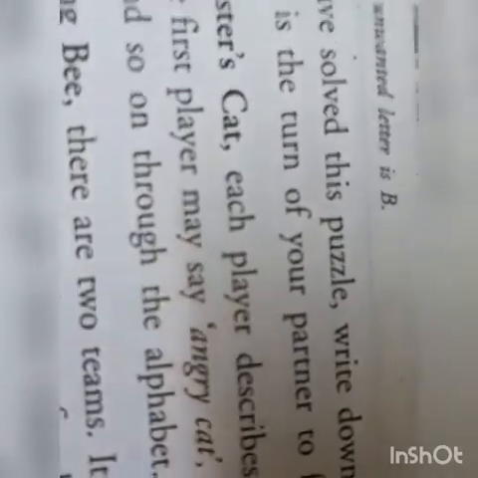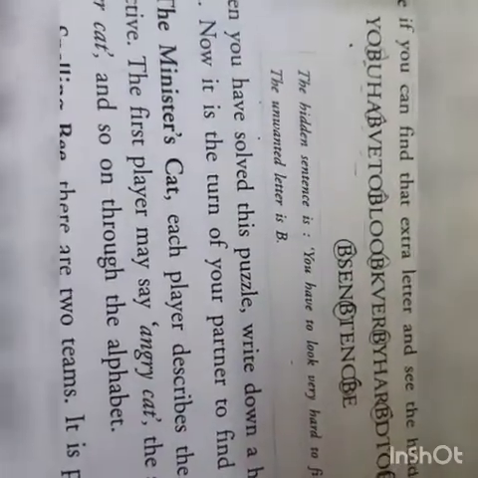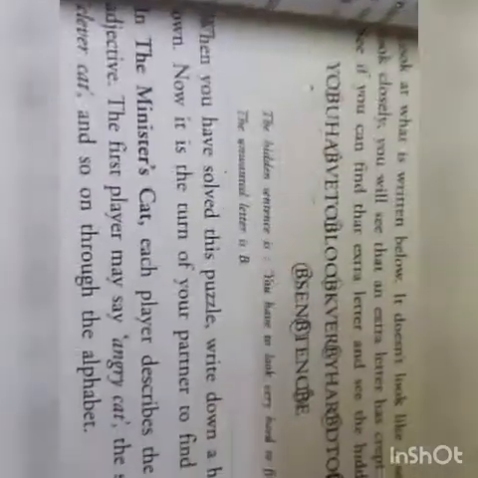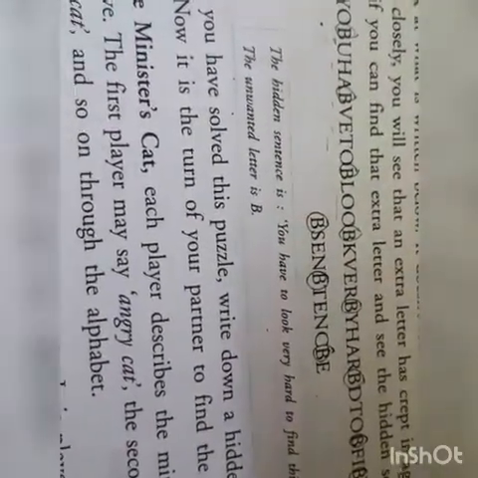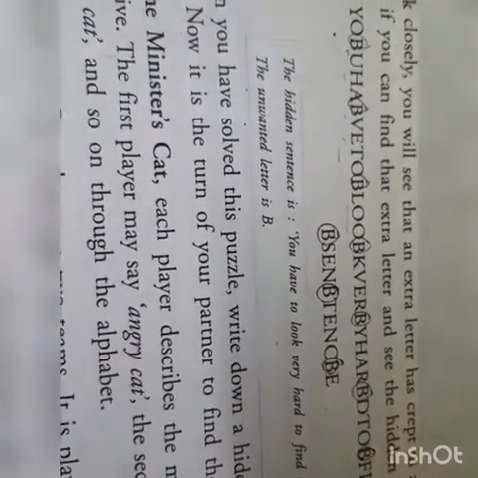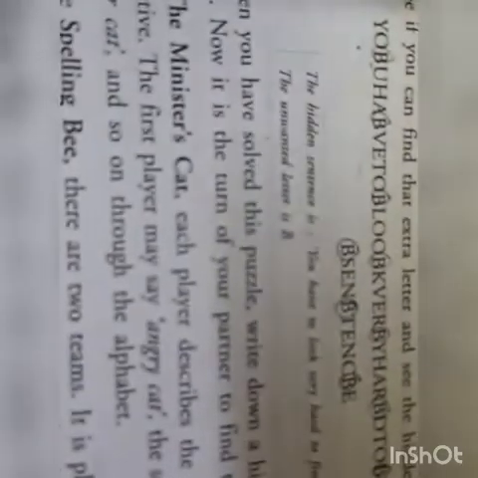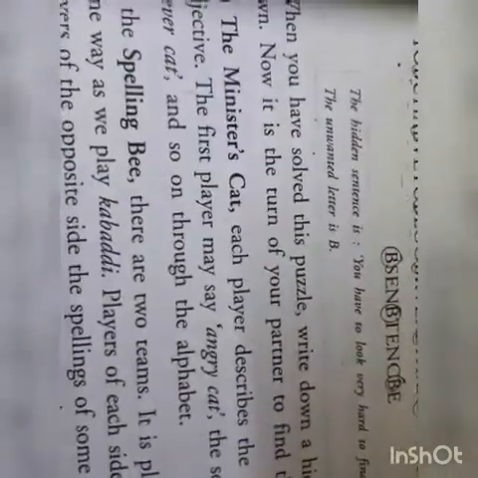Now, how will you play this game? In the minister's cat, you have to describe the minister's cat with different adjectives starting with the letter A, and keep on describing till you reach Z. That means A, B, C, D. That way, in alphabetical order only, you have to use the adjectives.